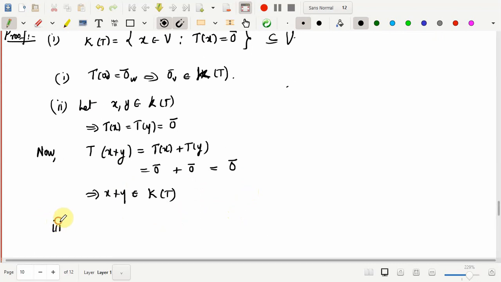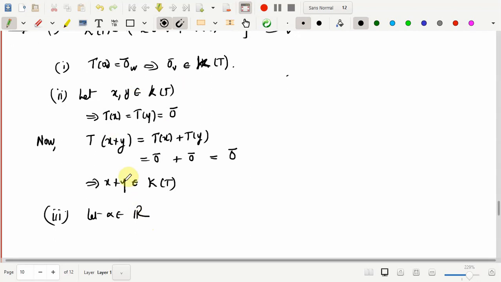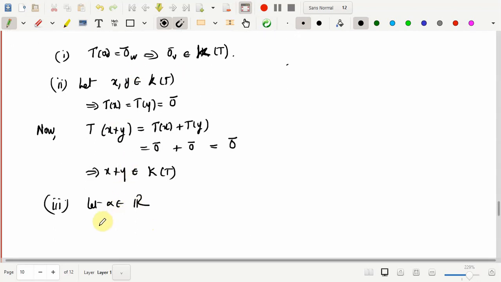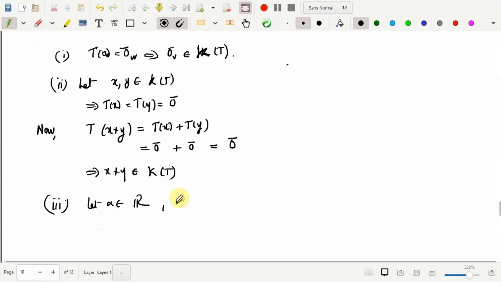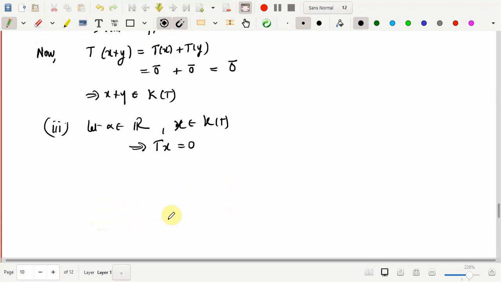The third one we need to show is that, let me take any scalar alpha and x a point from kernel of T. What I'll have to show is that alpha x belongs to kernel of T. So x belongs to kernel of T, this immediately implies that T of x is 0.